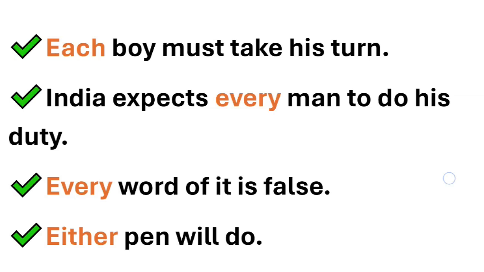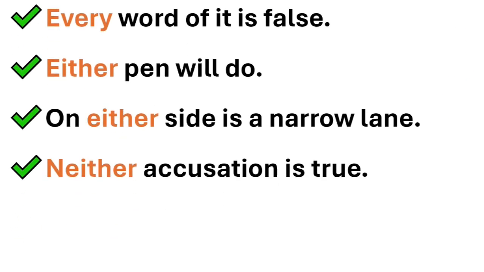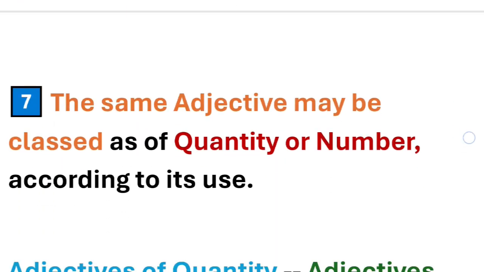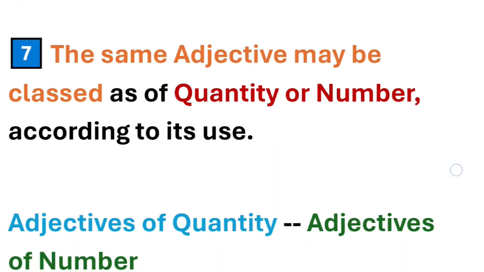Every man has been talked about here. Every word of it is false. So every word, they're talking about every word. Either pen will do, which means out of the 2 pens, either pen will do. On either side of a narrow lane, there's a narrow lane going, and either side. Neither accusation is true, so there were 2 accusations probably, and neither is true. So these words are distributive adjectives. Now point 7 is the same adjective may be classed as of quality or number according to its use.